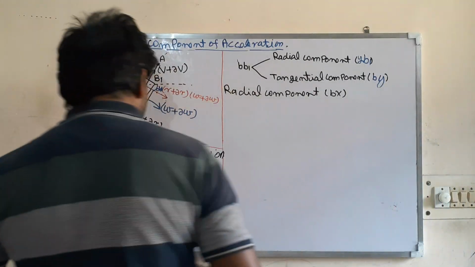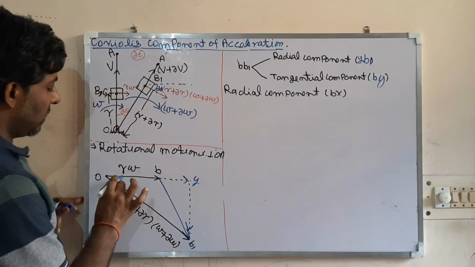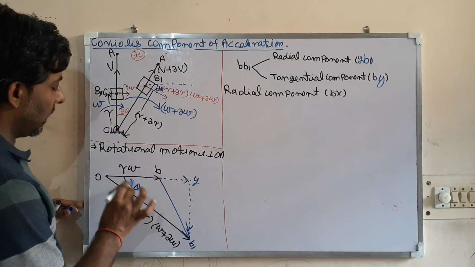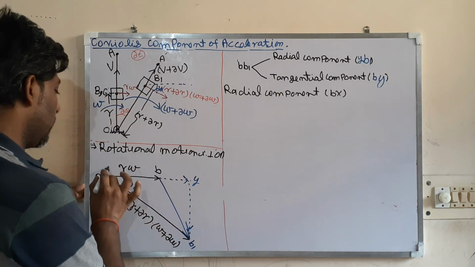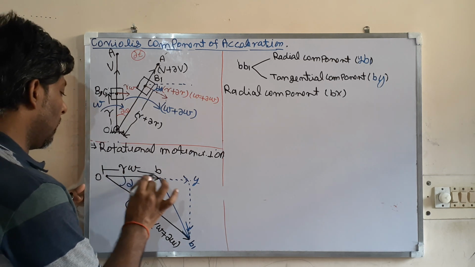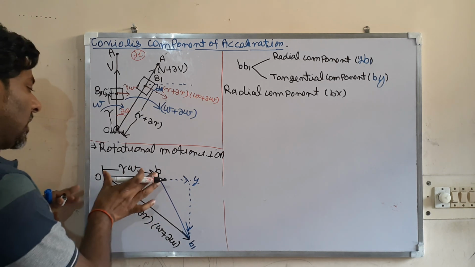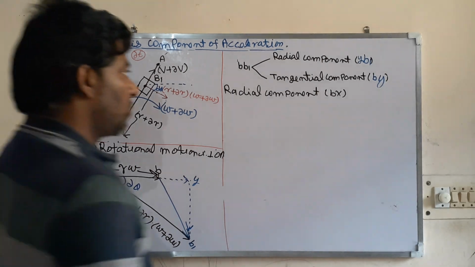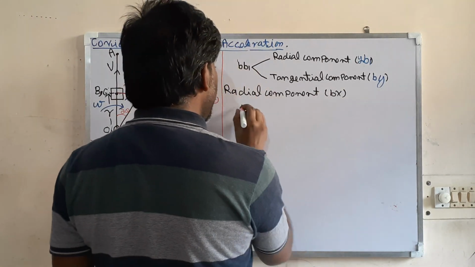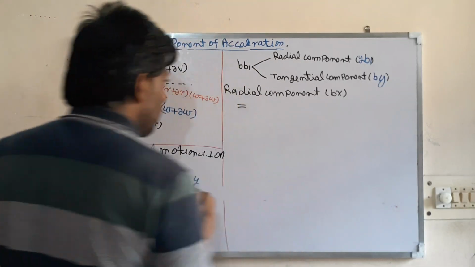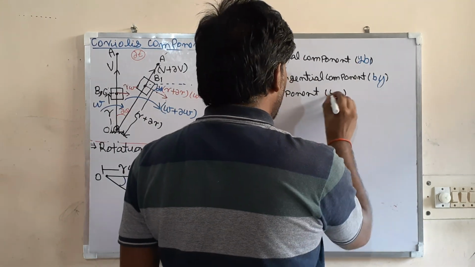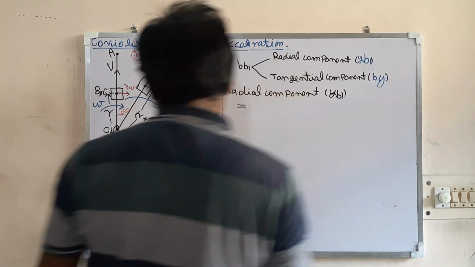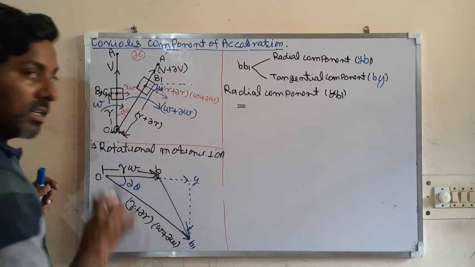Okay, now let us calculate. So this angle is what? Del theta. This angle is del theta. Now come on. So this is r omega, from here to here only. So the radial component, this yb1, is equal to what?